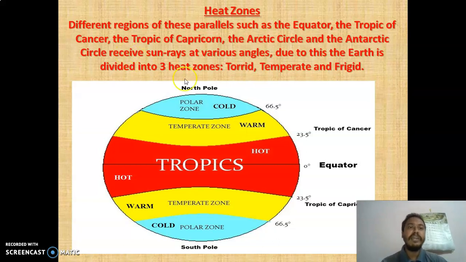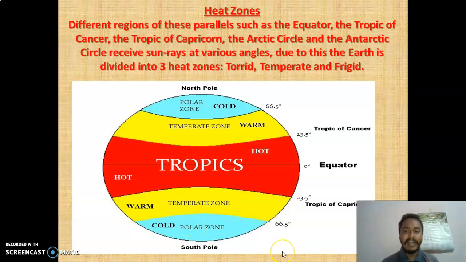Now what are heat zones? Different regions of these parallel lines, such as the equator, Tropic of Cancer, Tropic of Capricorn, Arctic Circle and Antarctic Circle, receive sun rays at various angles, because as the Earth rotates the sun rays fall at different angles. Due to this, the Earth is divided into three heat zones, meaning temperature zones. The torrid zone is this red one, the tropics. You can see, hot means very hot. Temperate is this one and this one, warm means good temperature. The last one is frigid, this one and this one. Cold means very cold, ice.